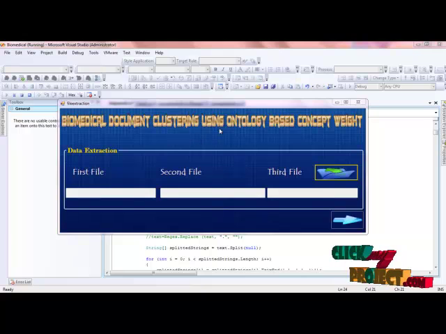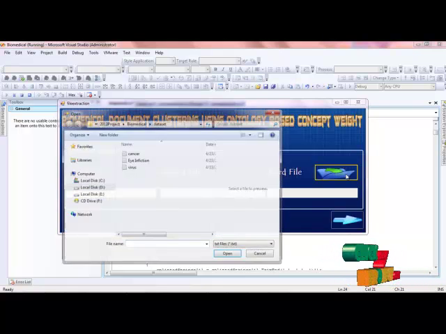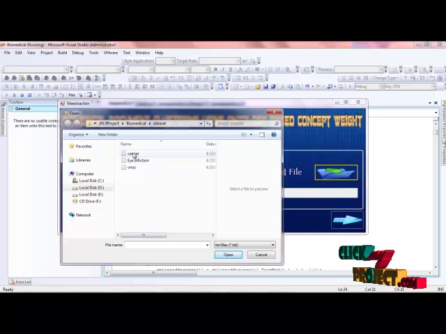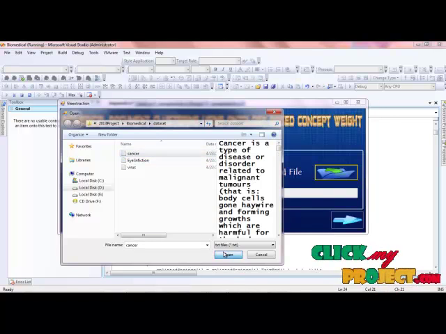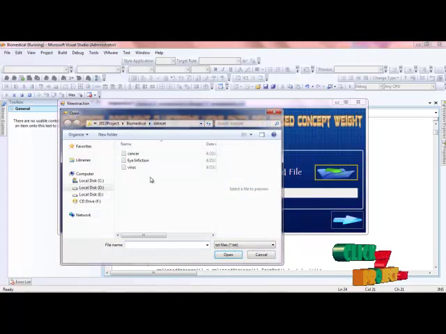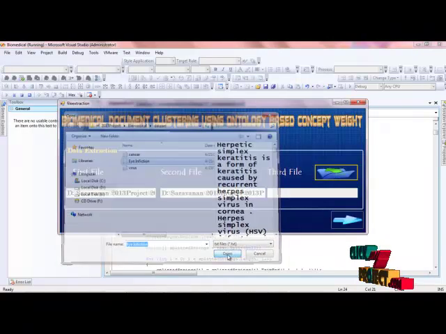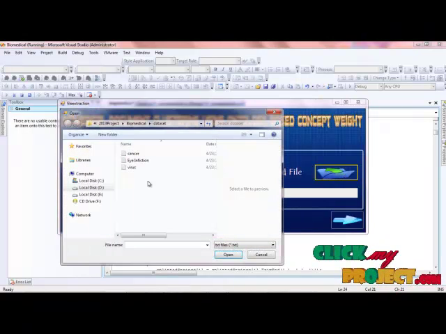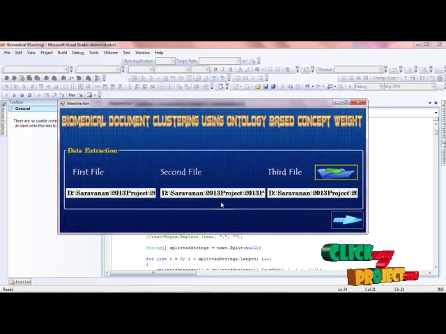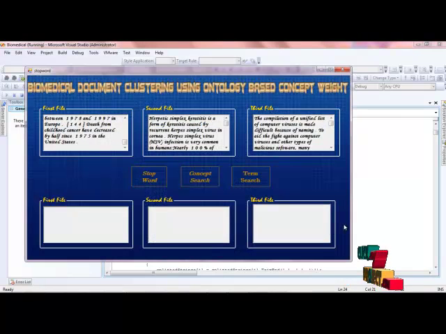This is the biomedical document clustering using the ontology based concepts. First of all, you click the file and the dataset for cancer. The next one, click bioinfection for the biomedical datasets. We have the virus open. Next you click process. So you have the first file, second file and third file.